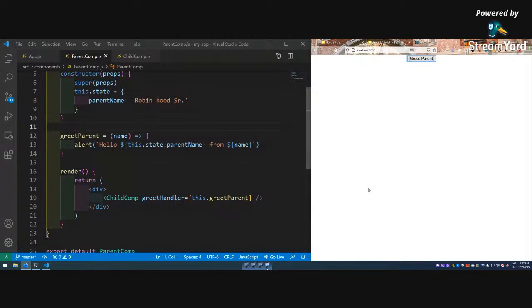And now what we are going to learn, we are going to learn conditional rendering in React. So conditional rendering is very important. Sometimes what happens, some part of the code we want to render, but the other part we don't want to render. So how to do that? So we will learn that conditional rendering.